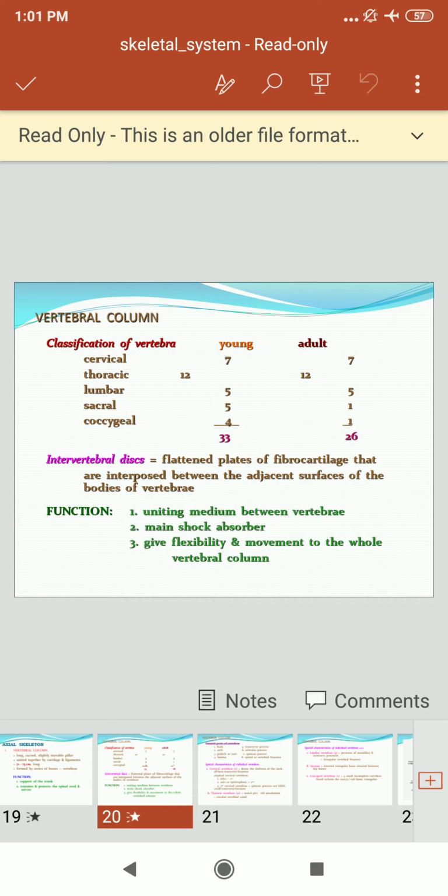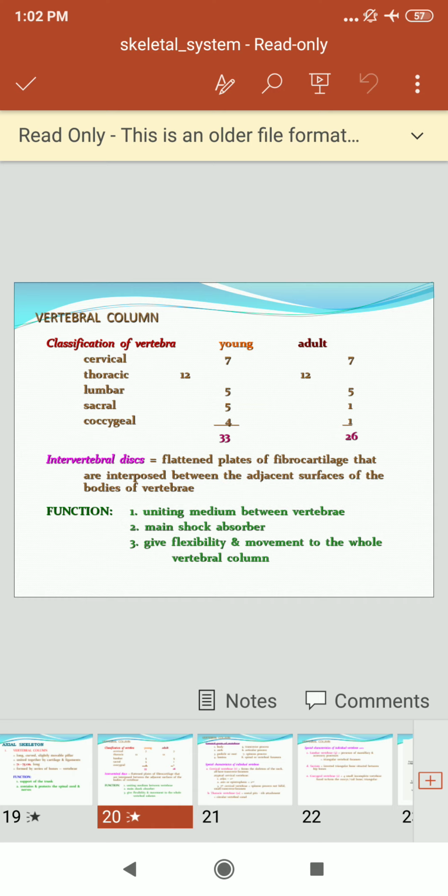The vertebral column, the classification of vertebra in young or adults, how it is shown. In young persons, the young children, they have more bones than the adult. You know very well, cervical is 7, thoracic 12, lumbar 5. Sacral bones in the young are 5 and in adult 1. Coccygeal bones are 4 in the young and 1 in the adult. The young have 33 bones and the adult has only 26 bones.